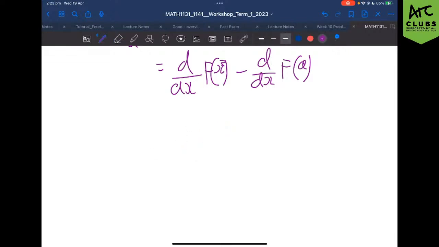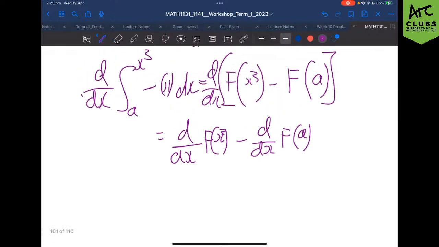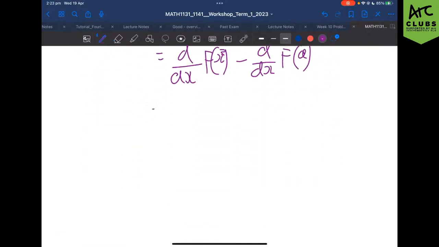So in this case, because we're doing it in abstract mathy terms, the derivative of big F, remember, is just little f. So it's going to be little f of our x cubed, times the derivative of x cubed. Does that make sense to everyone? Which, because you're all big 4-unit nerds, everyone say it with me. The derivative of x cubed is 3x squared. Let's go. Good job. You passed your HSC. Very proud of you all. Band 6s all around. And then same thing for the other one.